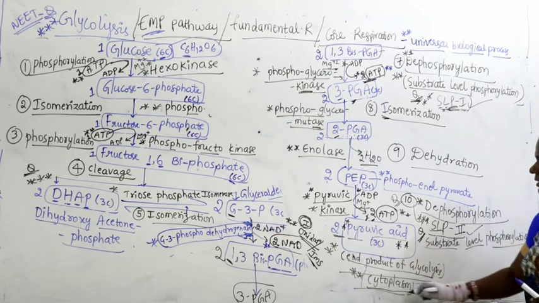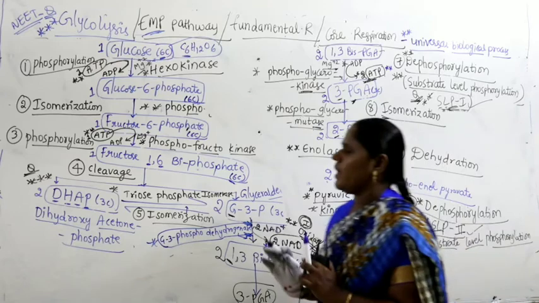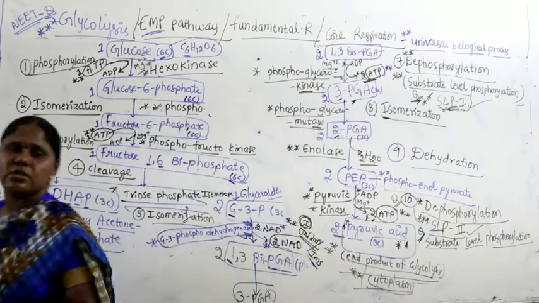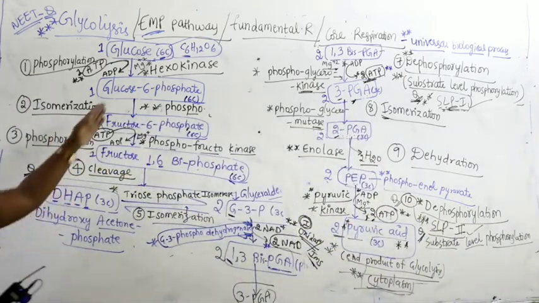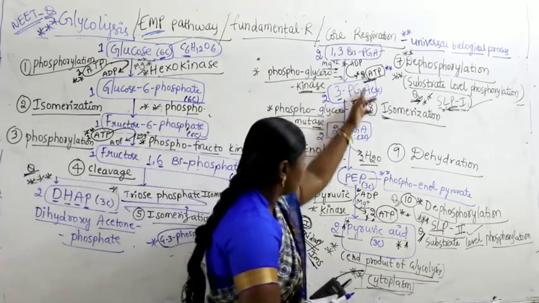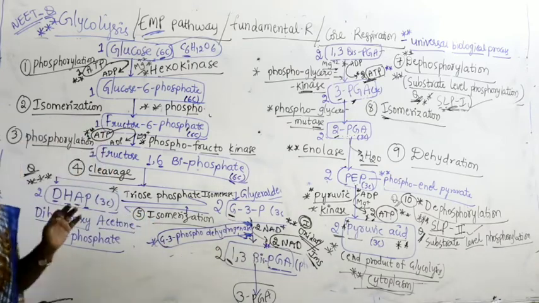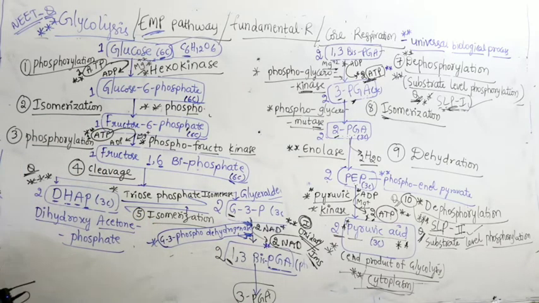Glycolysis occurs within the cytoplasm. So, the names of the reactions and names of the enzymes, where ATP is utilized, where ATP is released, where NADPH2 is released, these steps are very important. Okay, so let us continue further here.